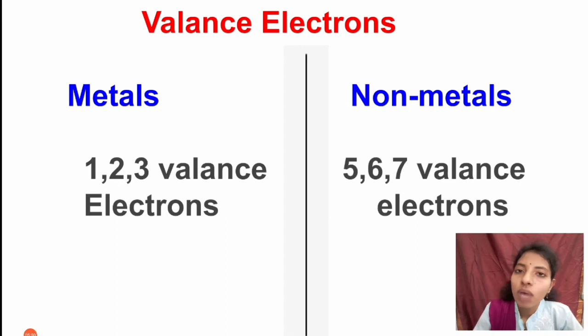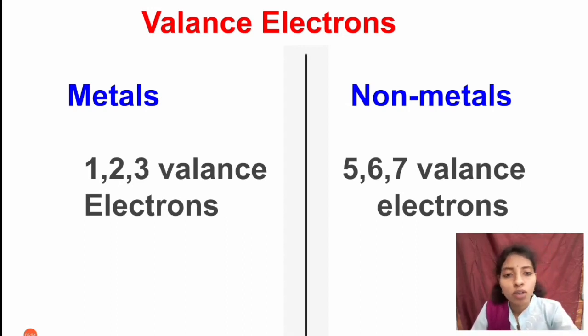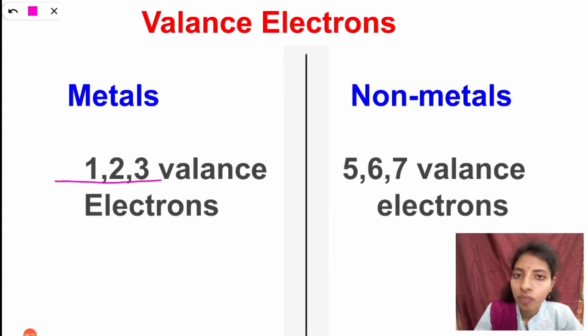So this is the valency electrons for metals and non-metals. For metals, the valency electrons are 1, 2, 3. That means they can lose the electrons. To get octet configuration in the valency shell, they can lose their electrons.